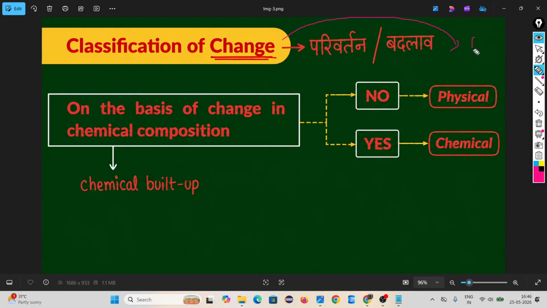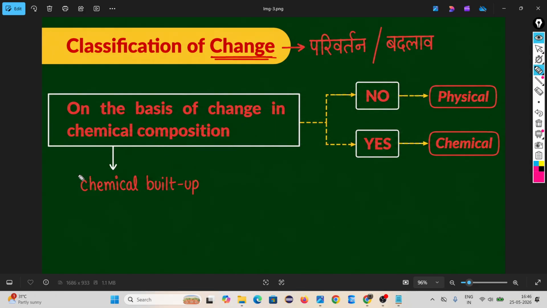Like on the basis of time, some changes are there. Like our hair, our growth, our age, that change according to time. There are some changes which we desire or don't desire that happen. But in this chapter we have to read about the change based on chemical composition.